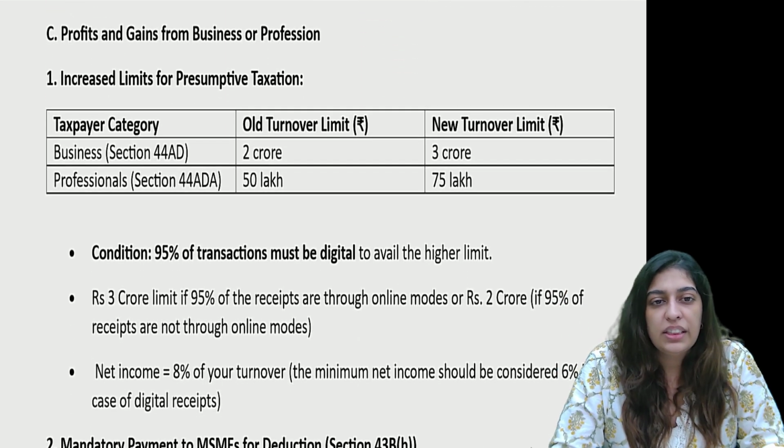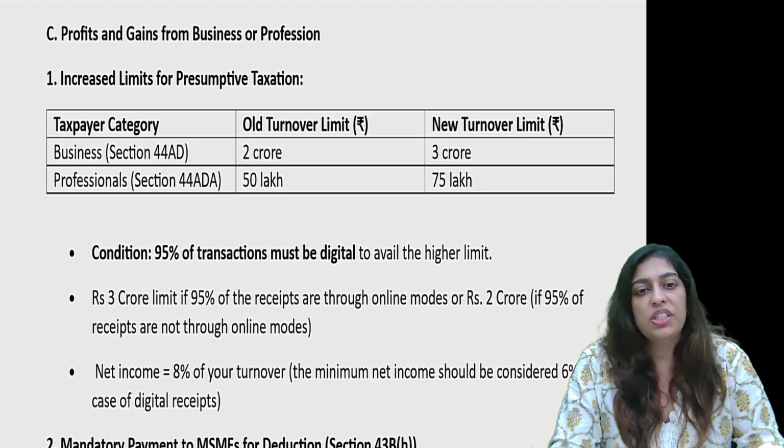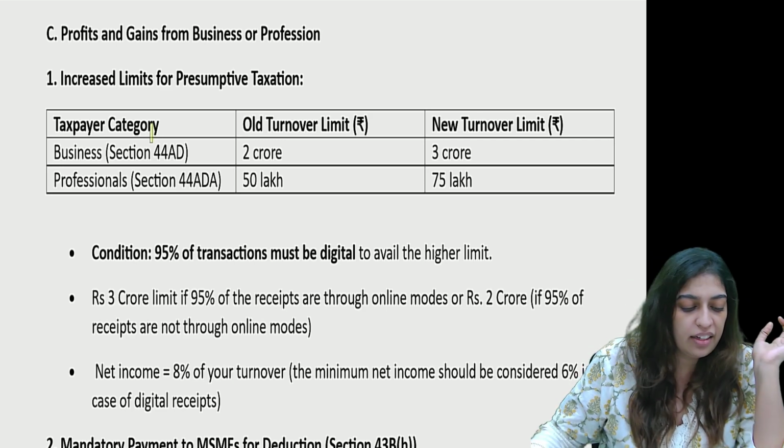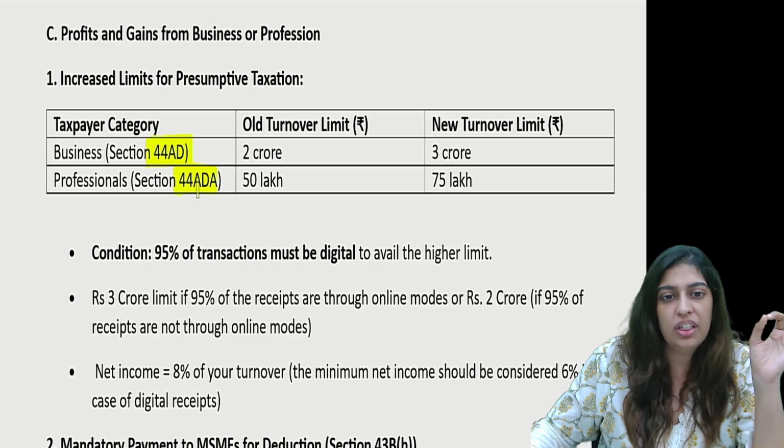Now let's go to the next one, income from business profession. Income from business profession is presumptive taxation. There were two, 44AD and 44ADA. This is all presumptive taxation in income from business profession.